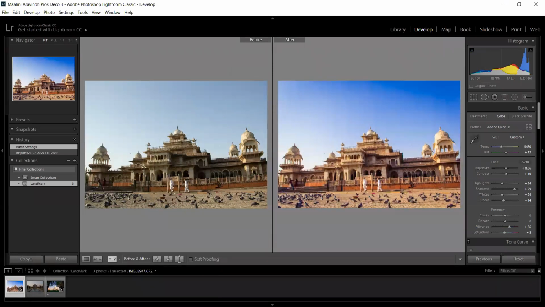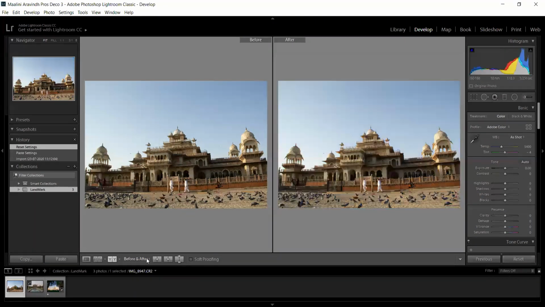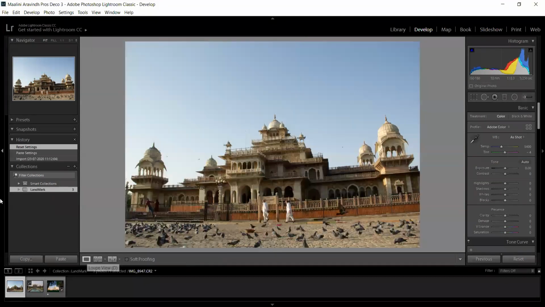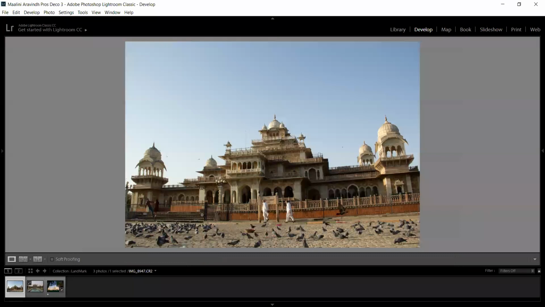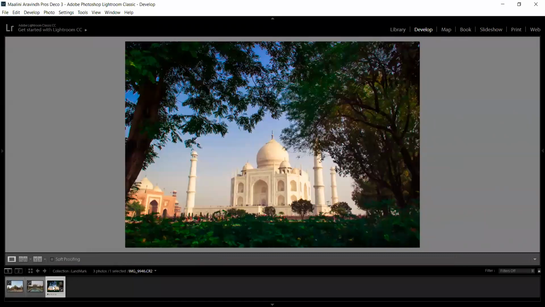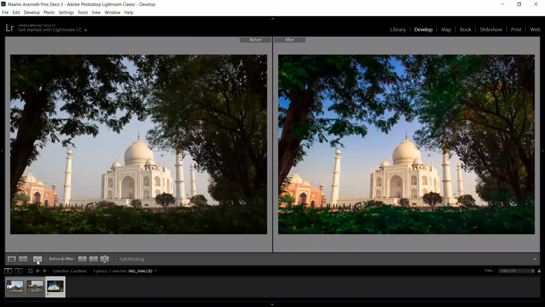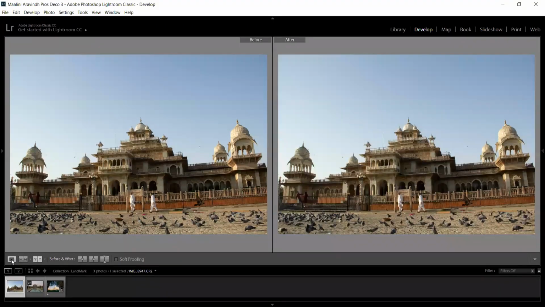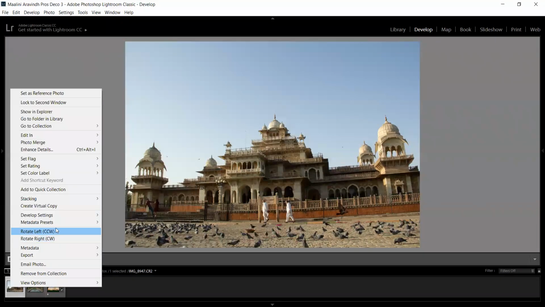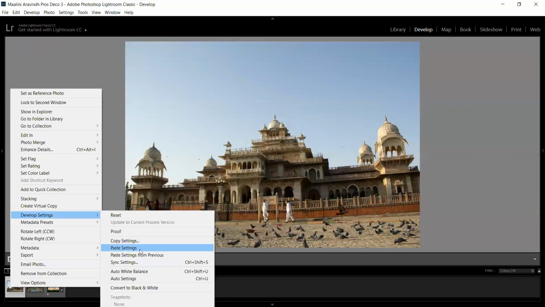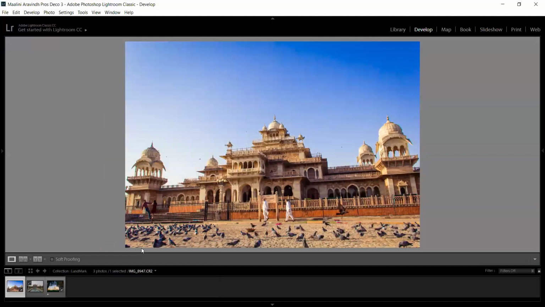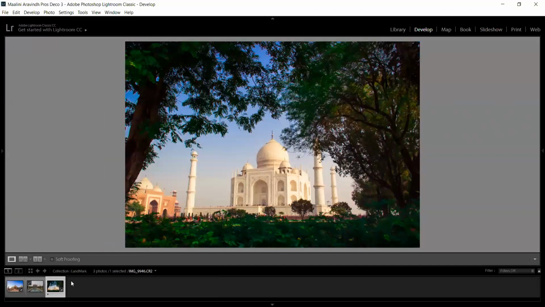As you can see, I haven't even edited this image, so I will reset it. This is the original state of the image. I will maximize the screen. So this is how it looks. I have only edited the picture of the Taj Mahal, and this is the before and after. I want to apply similar settings to the other image, so I right click, go to develop settings and click paste settings, and it will copy the style from that image and apply it to this image.